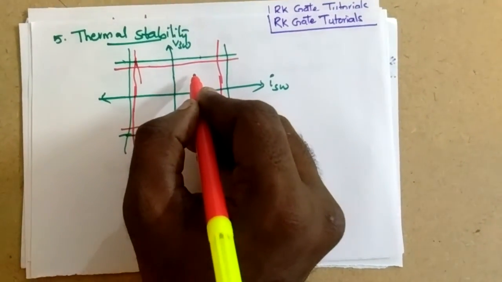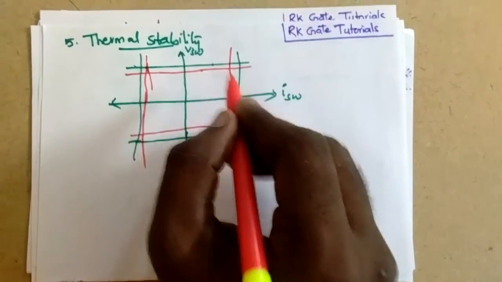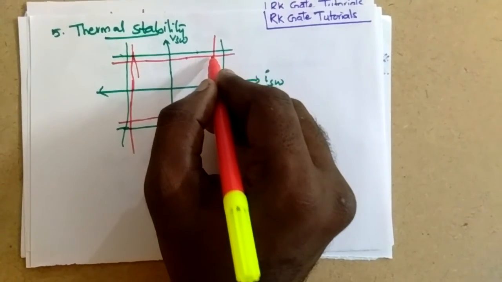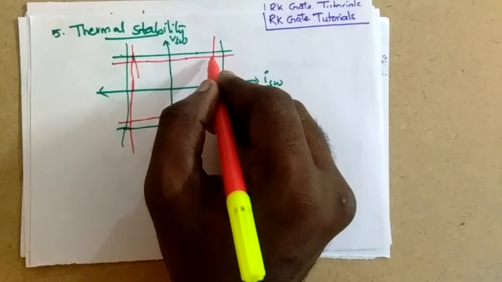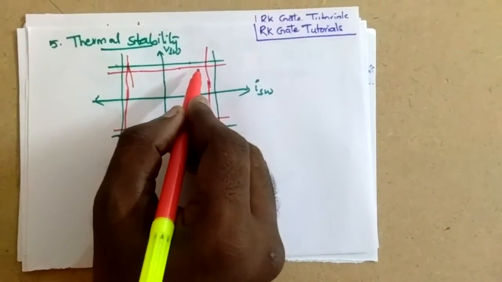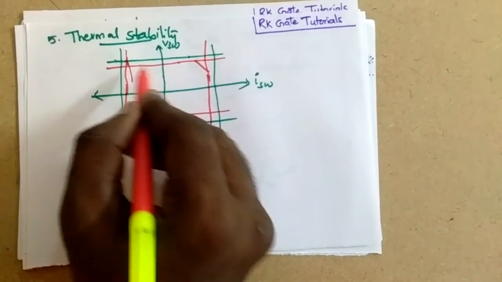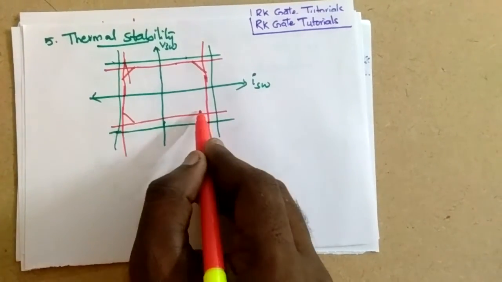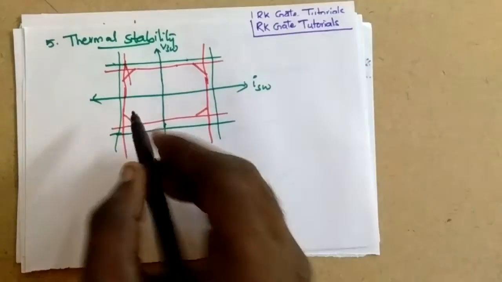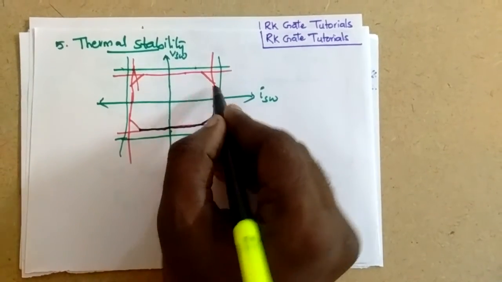Now if the switch is operating here, does it harm? No. Here? No. Here? No. But if it is operating here, 100% it will be affected thermally. Because why? We have not considered the power loss. So let us consider the power loss here, and here. So this is the safe operating region of the practical switch.